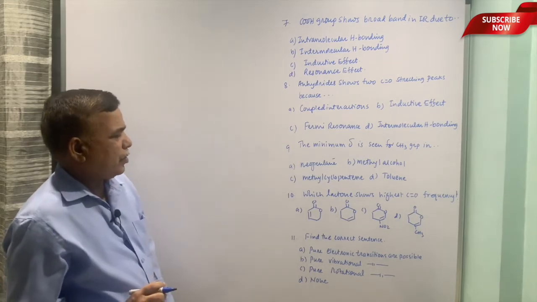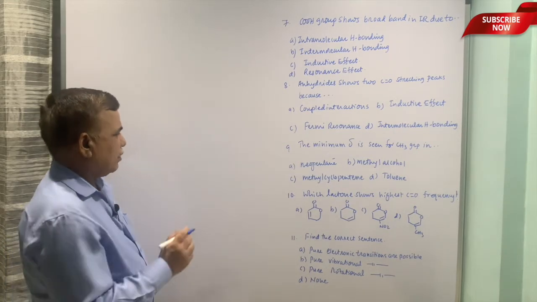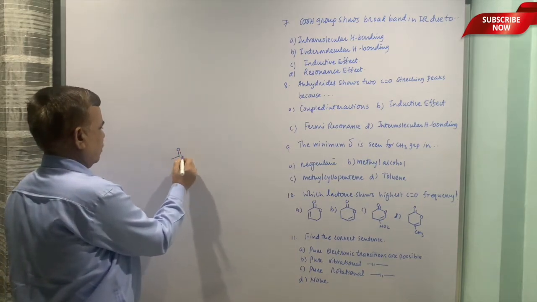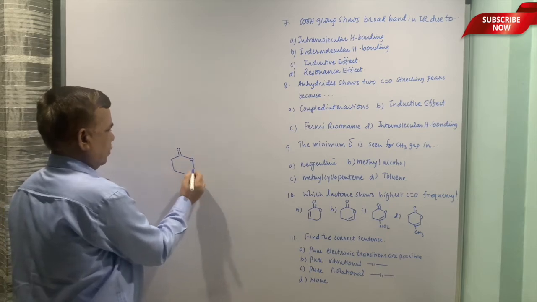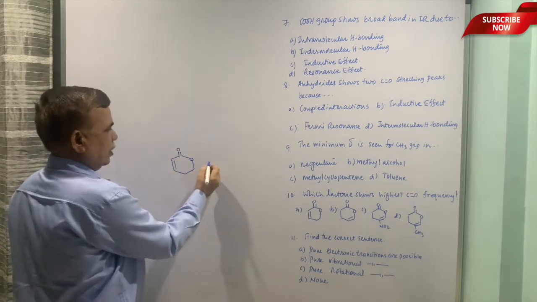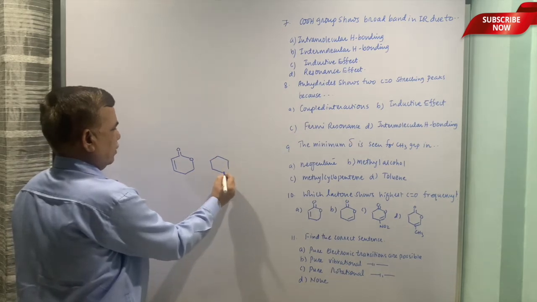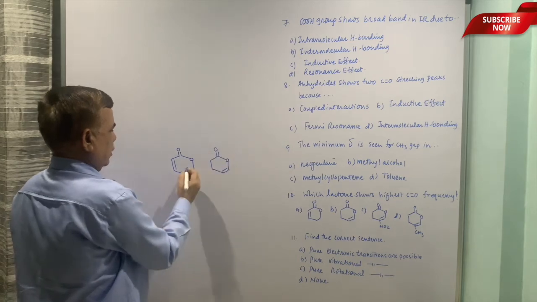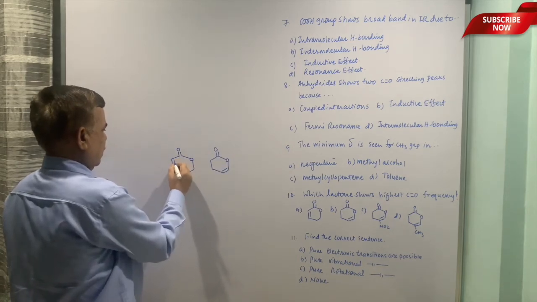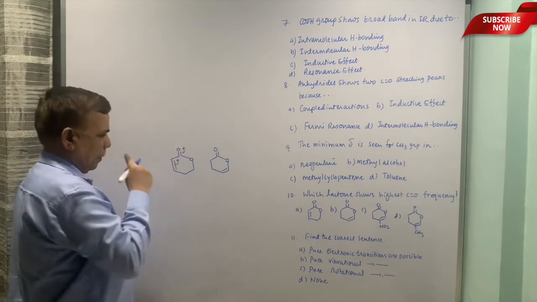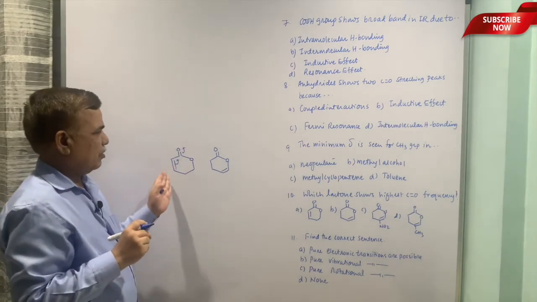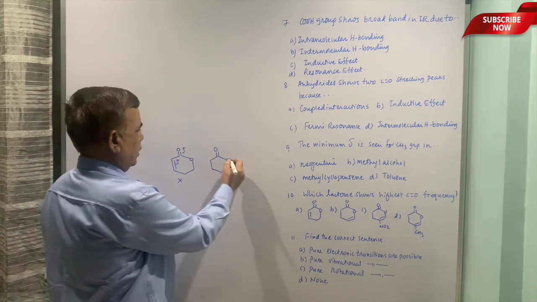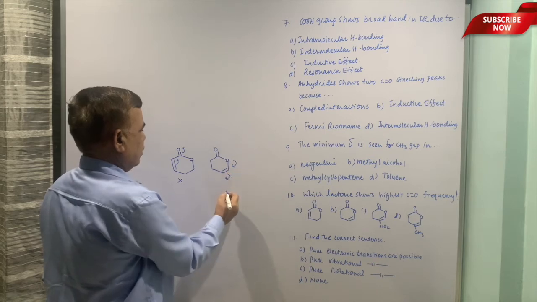10th question: which lactone shows the highest carbonyl stretching frequency? Now, for these kinds of examples, let me put the structures first. Okay. This is conjugation. So, this will lower the carbonyl stretch. So, this is out of context. Then here reverse conjugation is there.